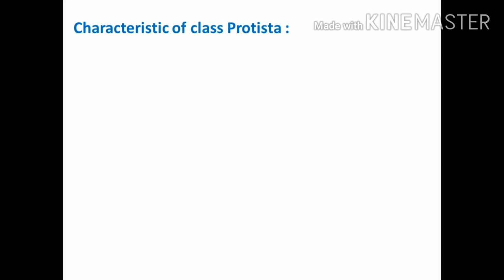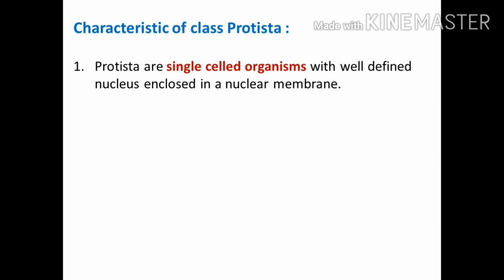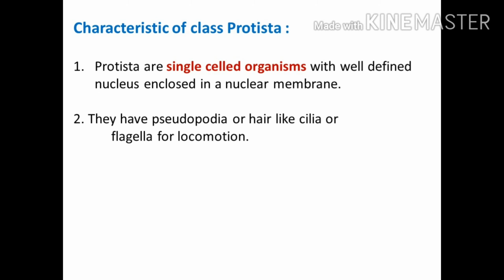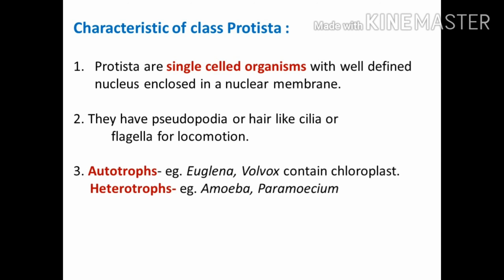Characteristics of kingdom Protista. Protista are single-celled organisms with a well-defined nucleus enclosed in a nuclear membrane. They have pseudopodia or hair-like cilia or flagella which are useful for locomotion. Euglena and Volvox contain chloroplast, that's why they can make their own food; they are autotrophic protista, while amoeba and paramecium are heterotrophic protista.